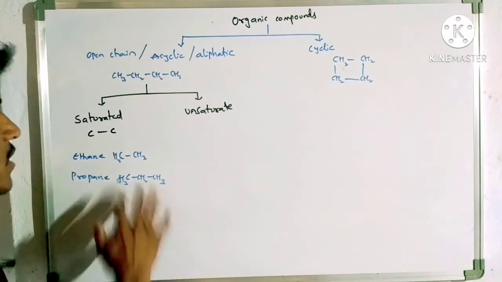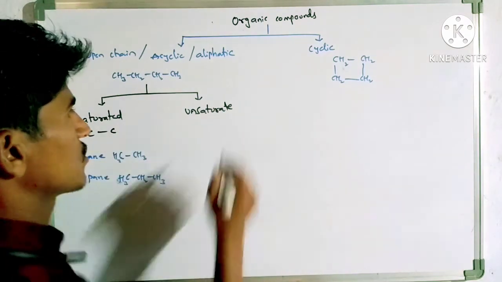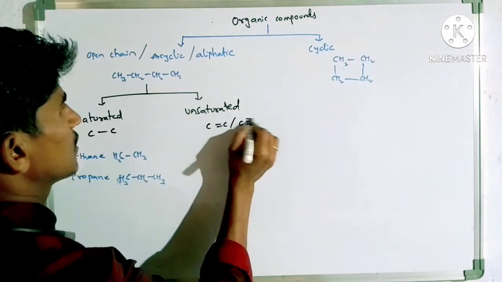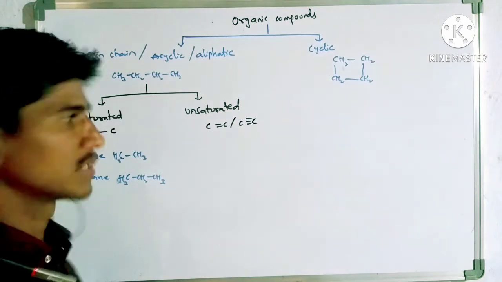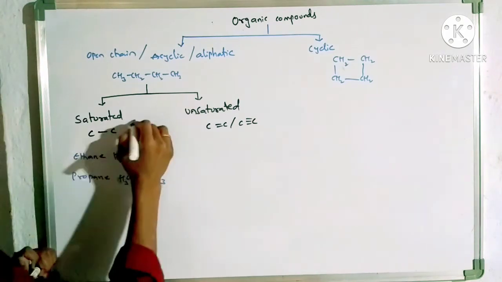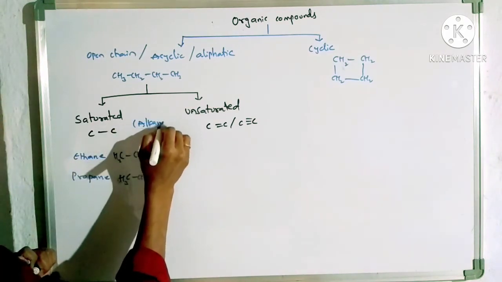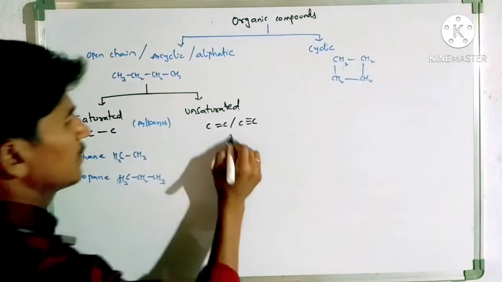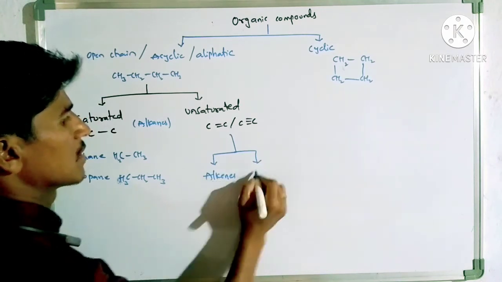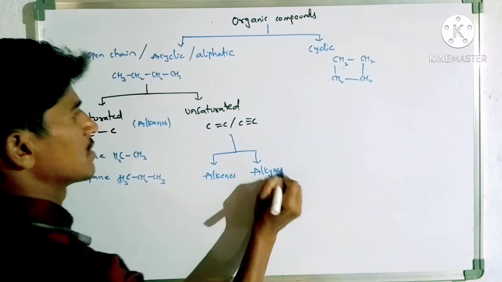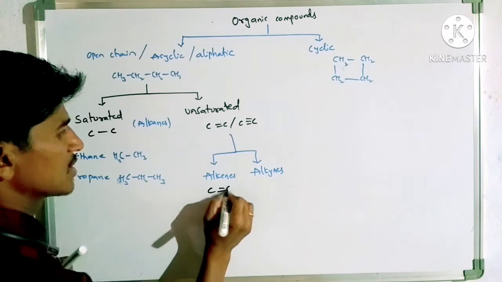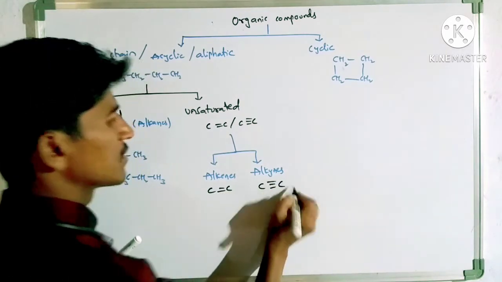Saturated organic compounds are also named alkanes. Unsaturated means it has a C-C double bond as well as a C-C triple bond, between two carbons. Unsaturated hydrocarbons are classified into two types, alkenes and alkynes. Alkenes have a C-C double bond. Alkynes have a C-C triple bond.